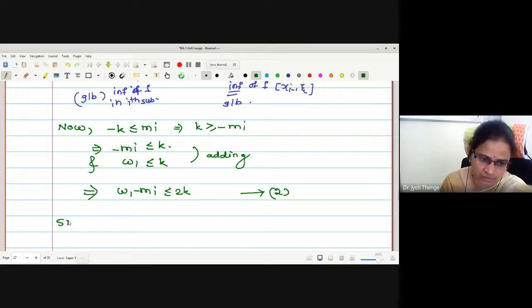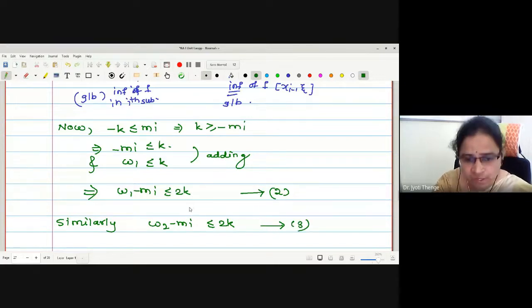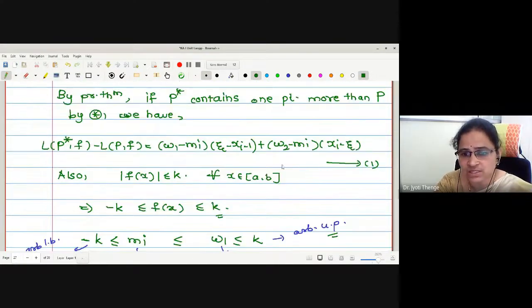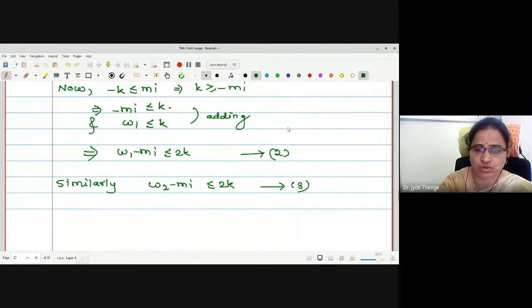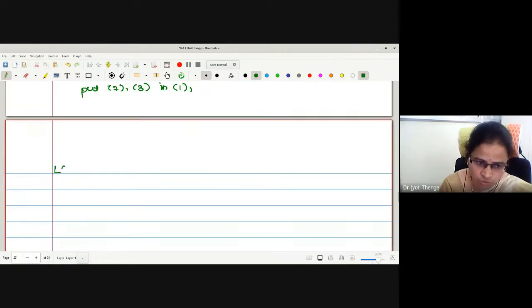Similarly, can I write W2 minus Mi less than or equal to 2K? Statement number 3. Now let us put both the values in equation number 1. This we were putting less than or equal to K. This is also we were going to put less than or equal to K. Therefore, put 2 and 3 in 1. Let us write what is equation number 1.